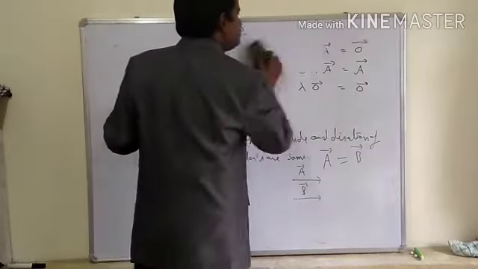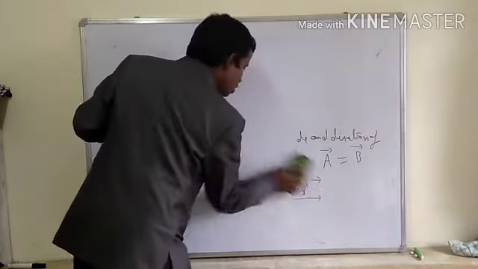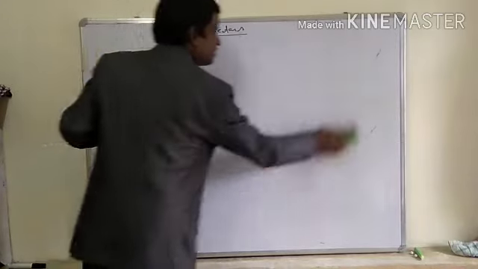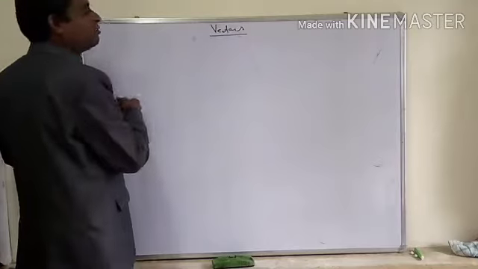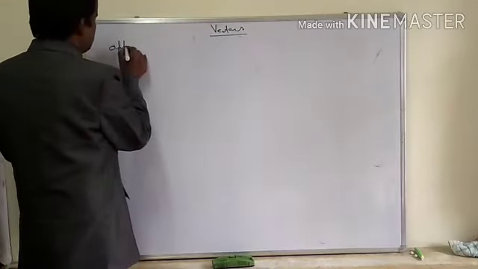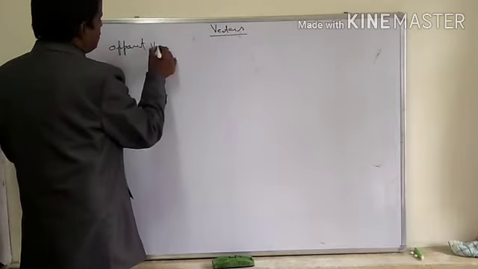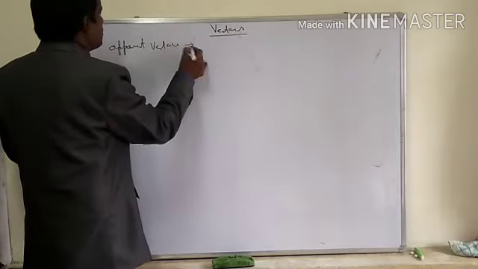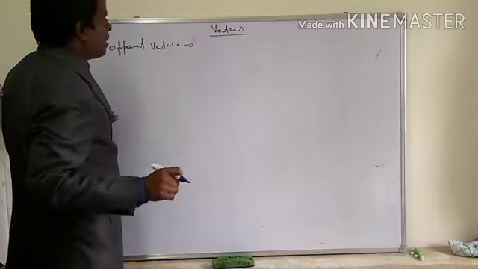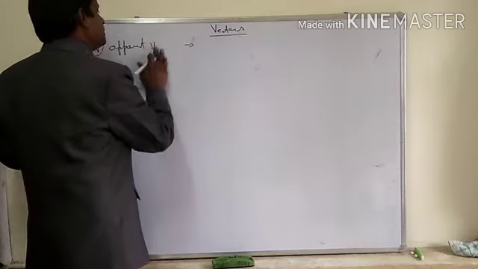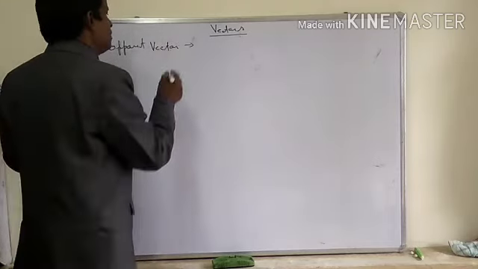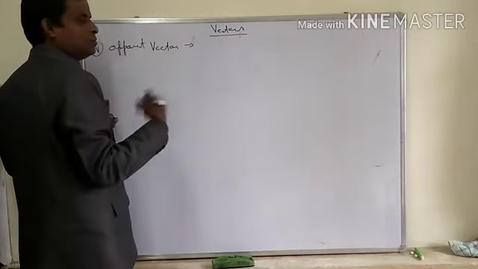Next one is opposite vectors, or unequal vectors, or negative vectors. Opposite vectors are those vectors which have the same magnitude but the direction is opposite to one another.